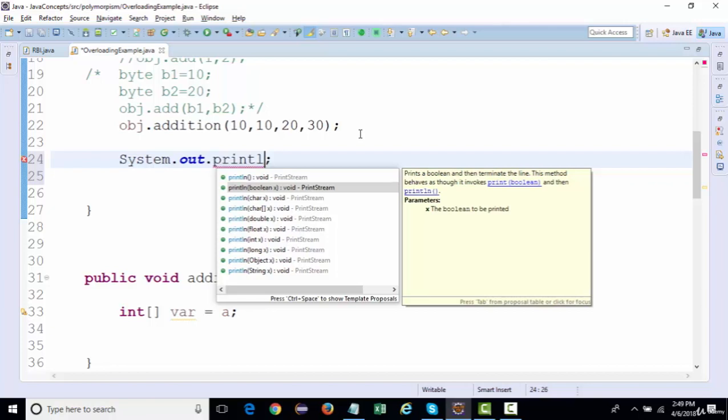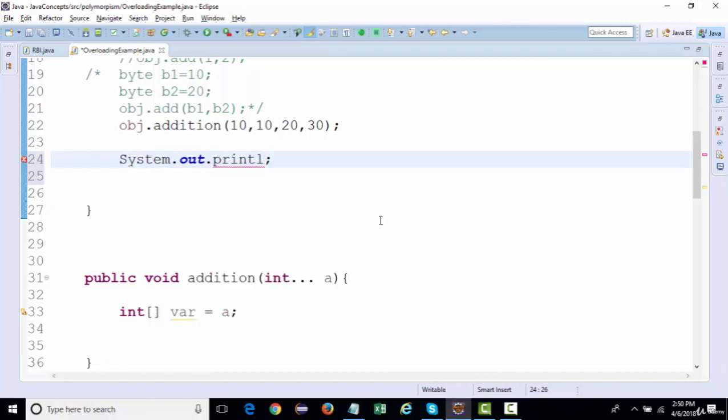All right, so that's all we have in overloading. In the next lecture, we're gonna look at overriding, which is very much in use when we are working on framework design, or when we are implementing these Java concepts. So overriding is very much in use.